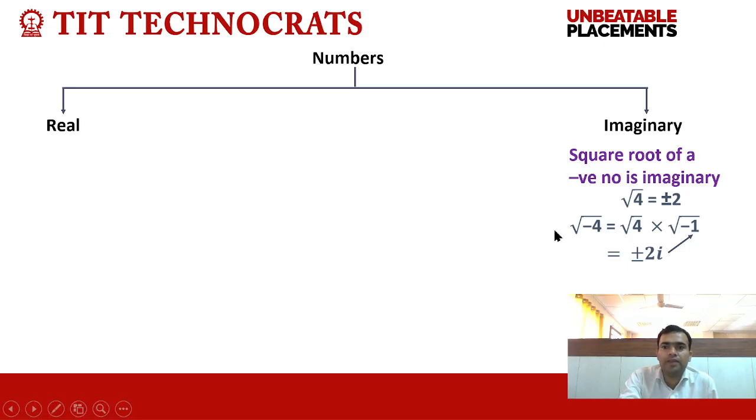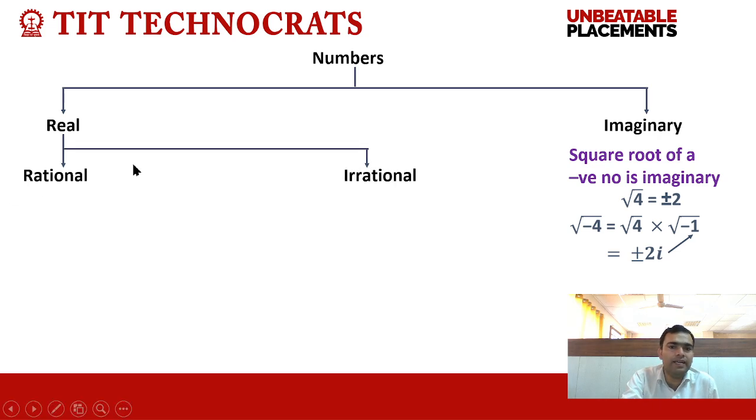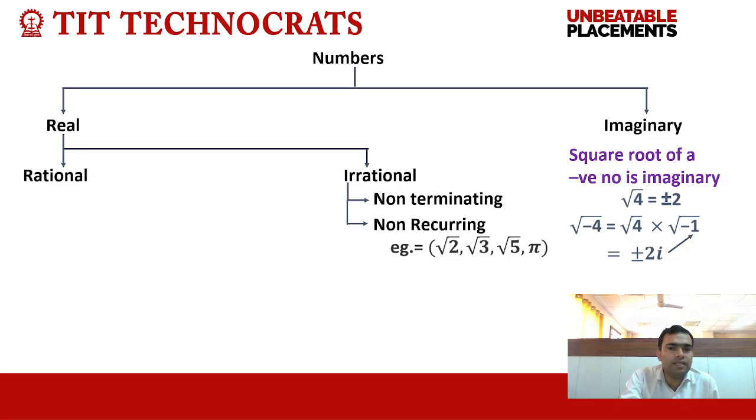So any number where the value under the square root is negative is called an imaginary number. And all numbers that can be represented on a number line are called real numbers. If we further divide real numbers, we can divide them into two parts: rational numbers and irrational numbers, right? What is a rational number? A number that can be written in the form of p by q, where p and q are integers and q must not be equal to 0, is called a rational number.